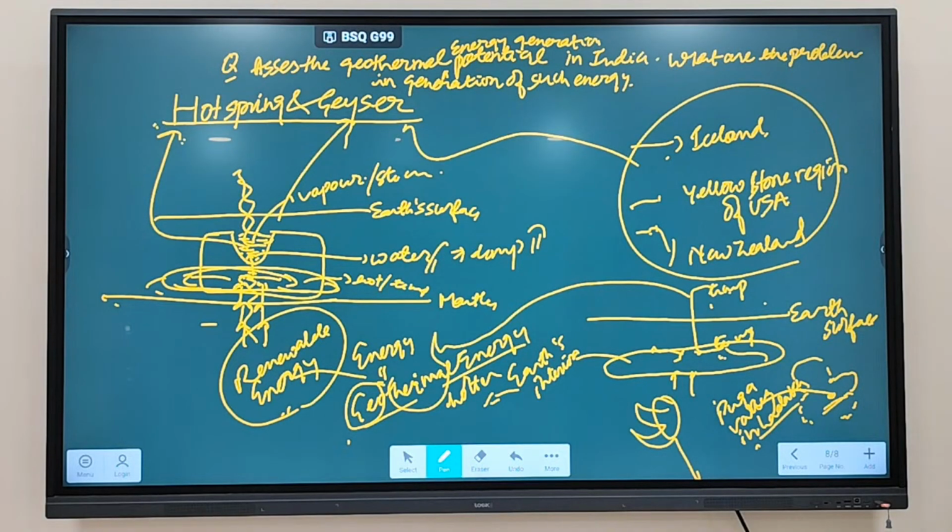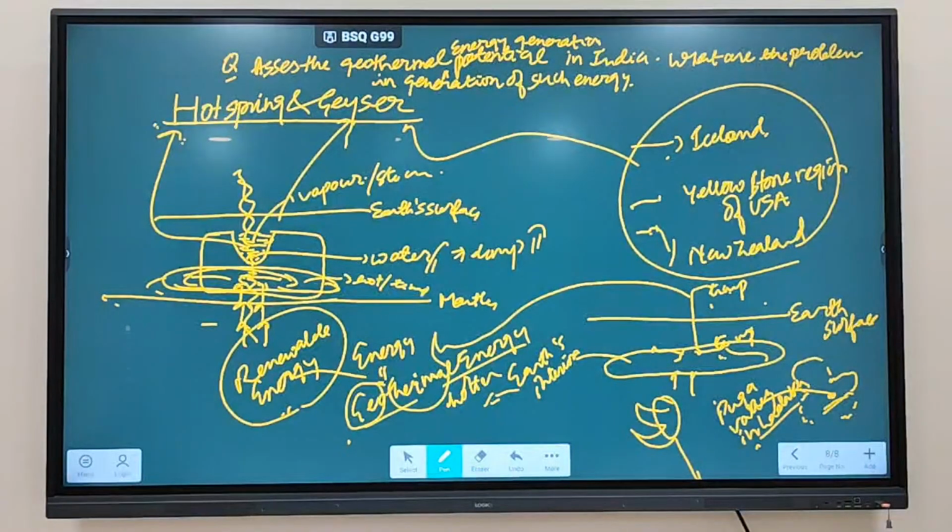Clear? So if the temperature difference is too high, then only can we commercially develop geothermal energy. Otherwise it is difficult. Secondly, it is expensive to generate such type of energy. So that is another problem with generation of geothermal energy. Clear? So you might get a question also on geothermal energy in the examination. So geothermal energy means what? Energy that is generated due to temperature difference between Earth's interior and Earth's surface. That is called geothermal energy.